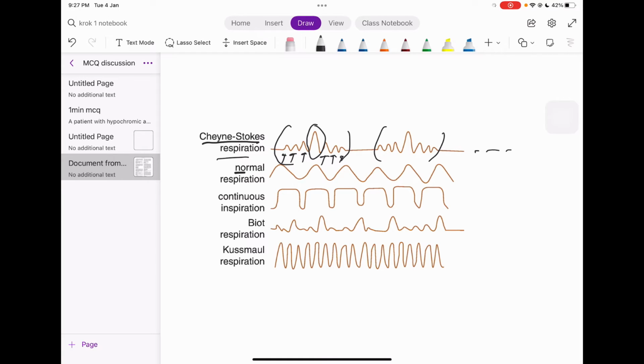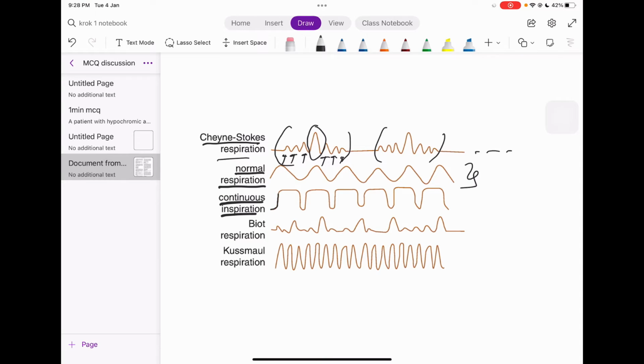Thereafter, what is this? This is normal respiration. See, inspiration, thereafter it's followed by expiration. It's totally complete, totally normal, and this is what we expect our patients to have. Thereafter, continuous inspiration: the patient is having this phase of inspiration, thereafter he's holding the air, and after this phase he's expiring very slowly. So we can say this is a phase of continuous inspiration.